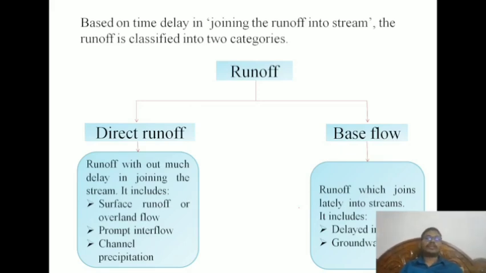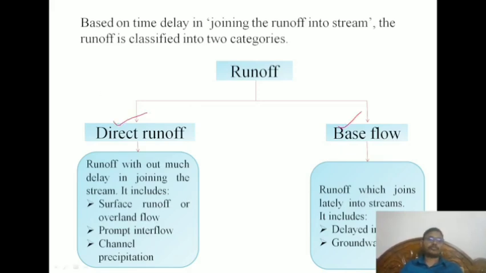Now, based on the time delay in joining the runoff into the streams, the runoff is classified into two categories. For instance, if there is rainfall, immediately after the losses, that means filling ponds and lakes and taking the infiltration and everything, the runoff can be seen directly on the surface of the land. There will be direct runoff and base flow runoff.